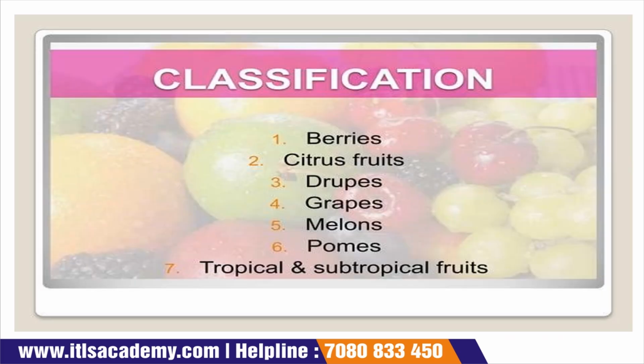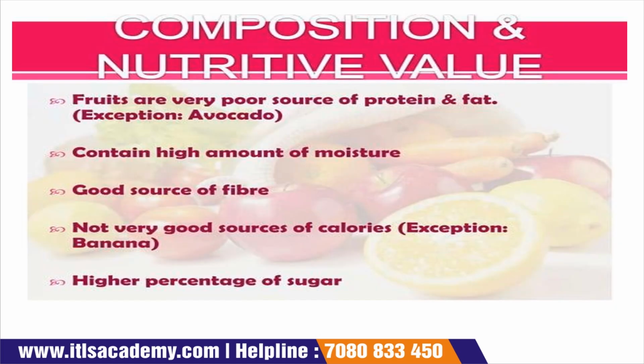Now the classification of the fruit: berries, citrus, drupes, grapes, melons, pomes, tropical and subtropical fruits. So these are the classifications of the fruits, and the classification part was already discussed in the previous lecture. You can go through that lecture and see the classification of the fruits. Now the composition and nutritive value of the fruit.